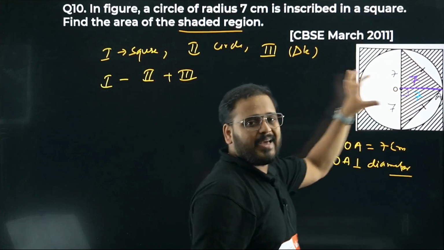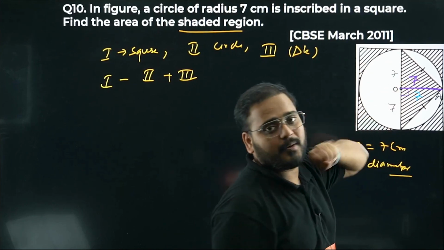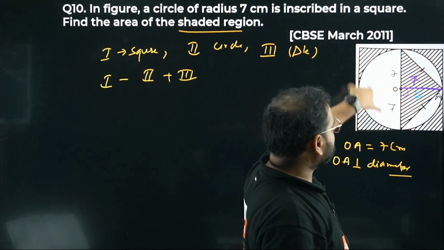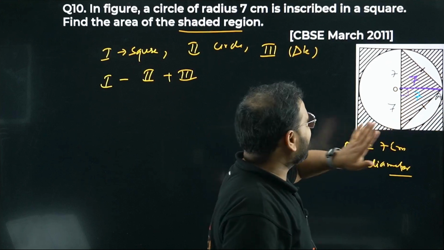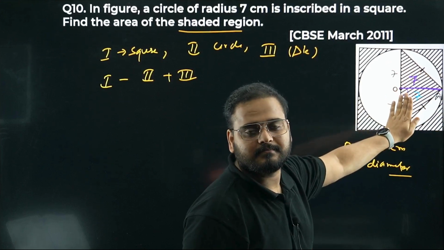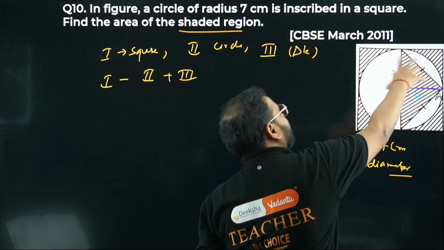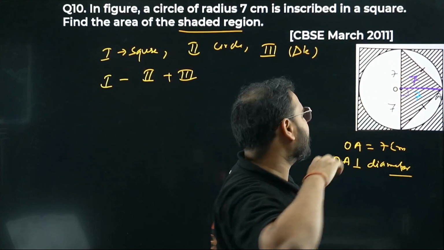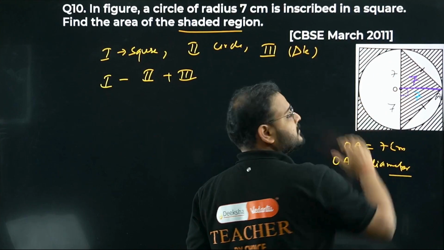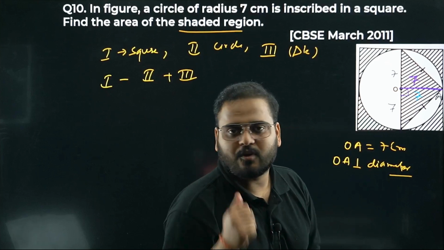From the whole big square area, remove the circular part. So it's just the side boundary, the shaded region, and add the triangular part. If this was a piece of paper, I'm asking you to cut the circular part out, so fully vacant inside, and then add the triangular part. Stick it back. That is the required area. All of you will agree.